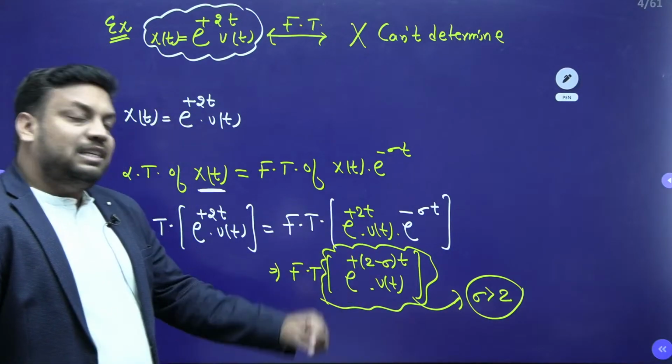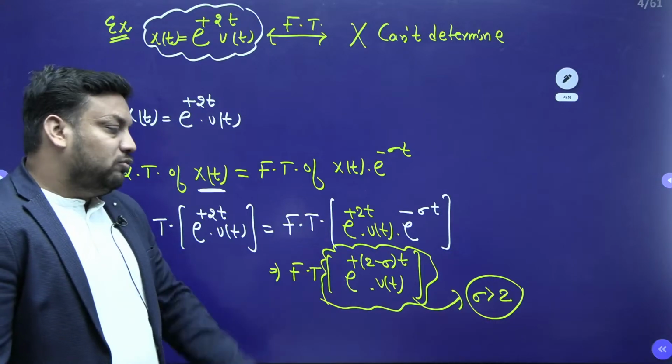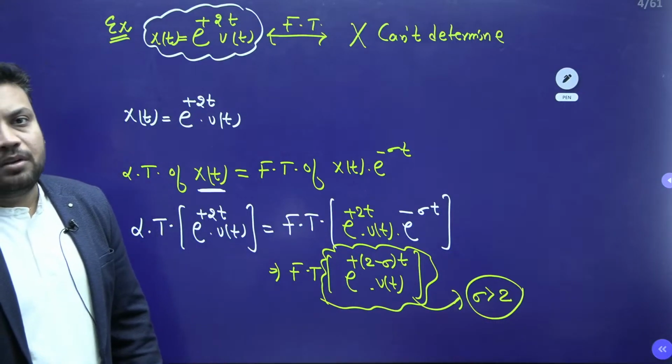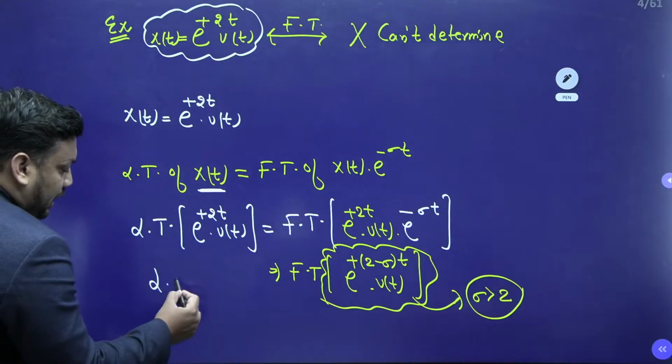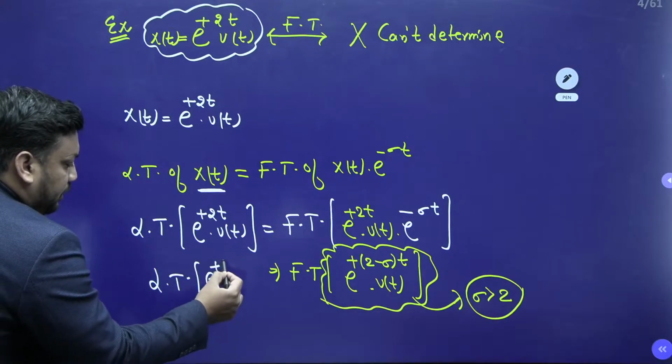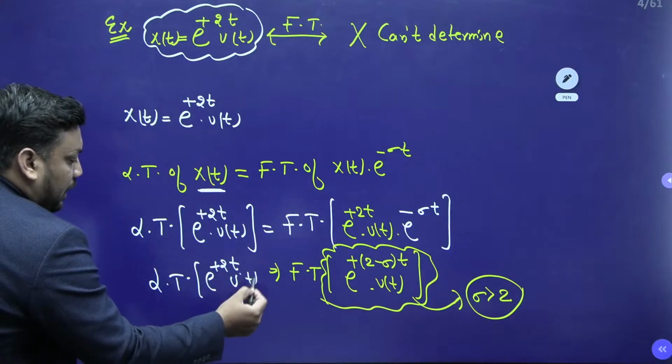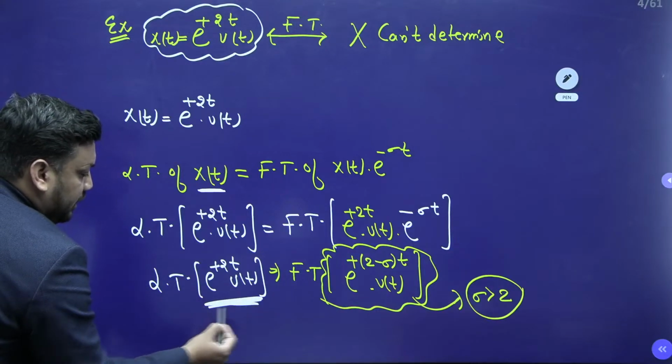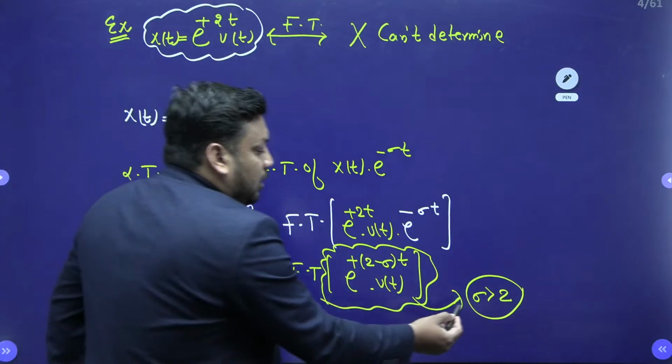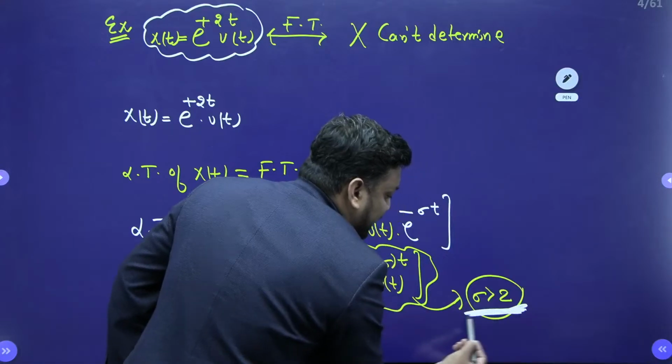If I take sigma value greater than 2, then is the Fourier transform of this signal possible or not? And it is equivalent to what? Laplace transform of e to the power plus 2t u(t). So the Laplace transform of e to the power 2t u(t) is only possible for which reason? For this particular reason: sigma is greater than 2.